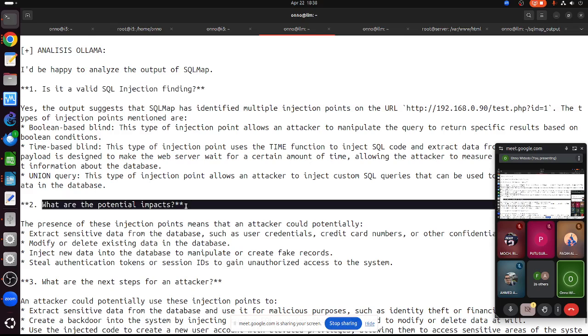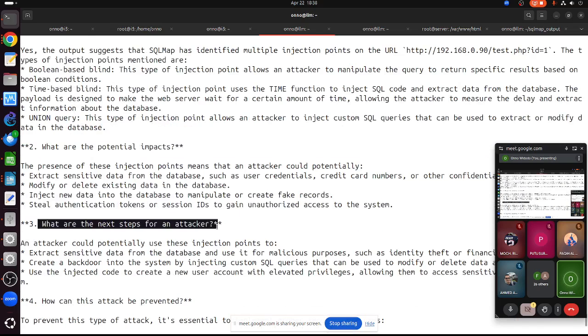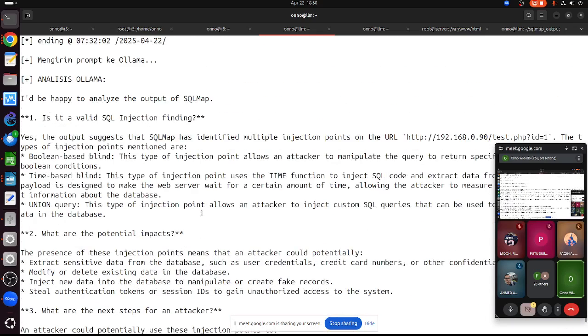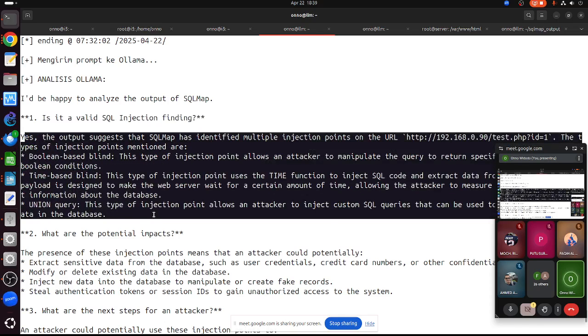What are the potential impacts? What are the next steps for the attacker? How can this attack be prevented? So we also send the result from SQLmap plus 4 different questions, and these are the answers from Ollama here.